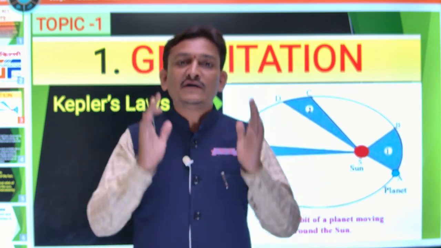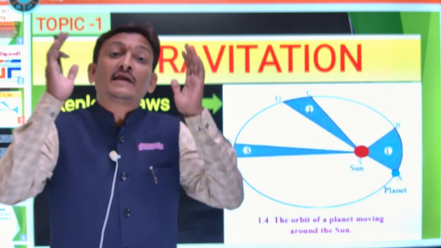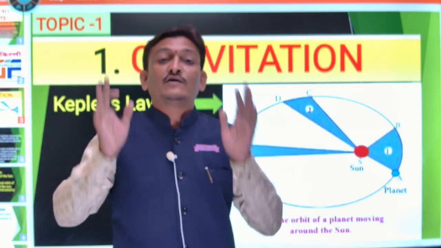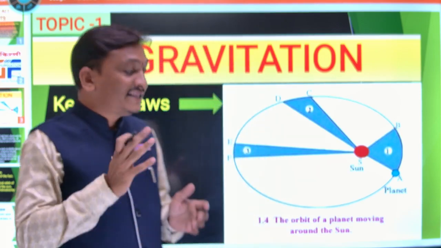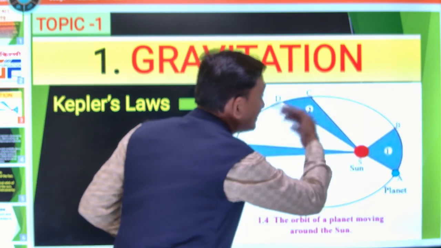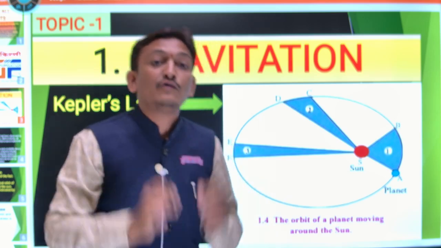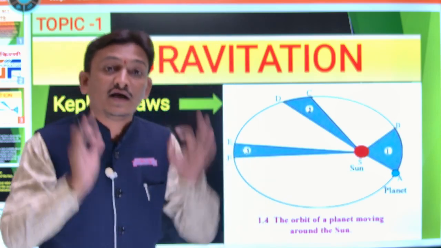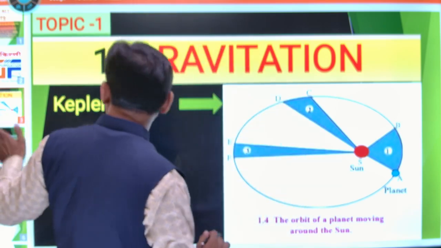This is a universal truth. But the great scientist Kepler says that when these planets are continuously revolving around the sun, they follow some rule. While they are revolving around the sun, they follow some rule, and that rule we have to learn. Means we are going to learn how these planets are continuously revolving around the sun.